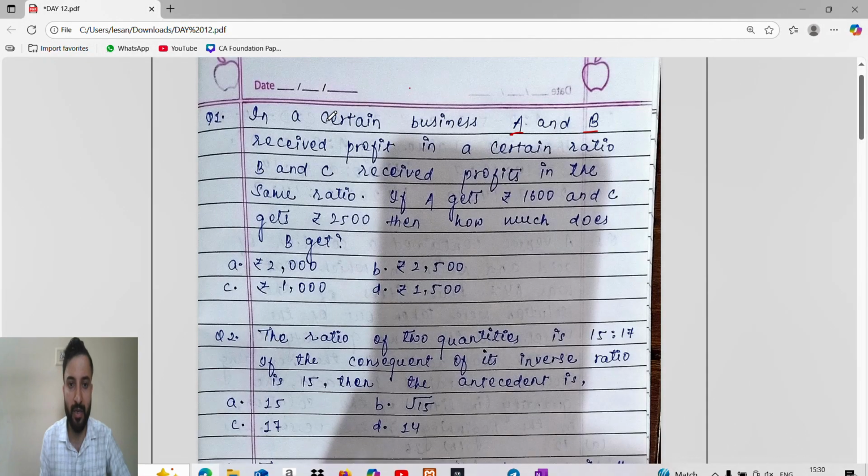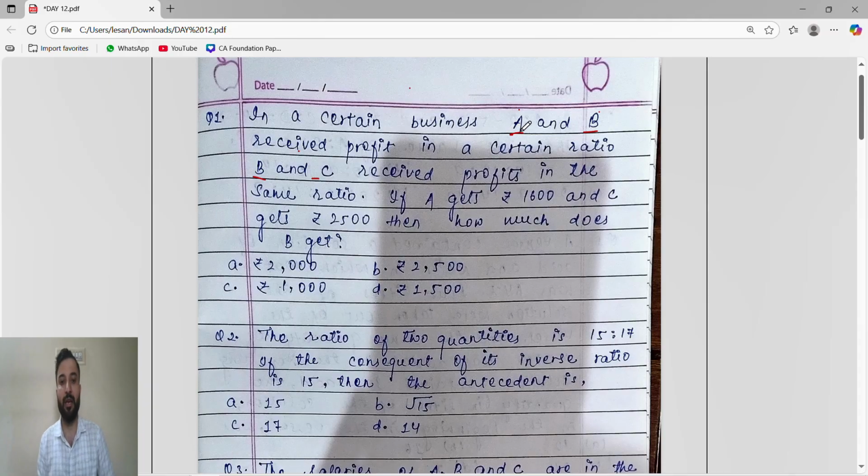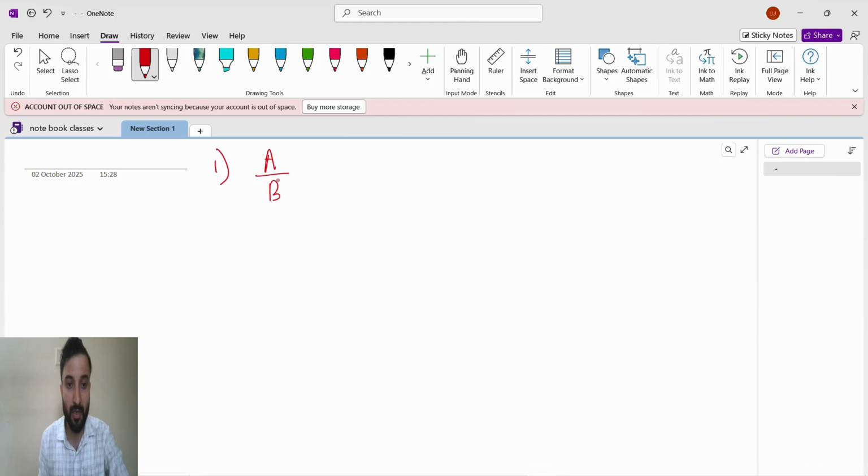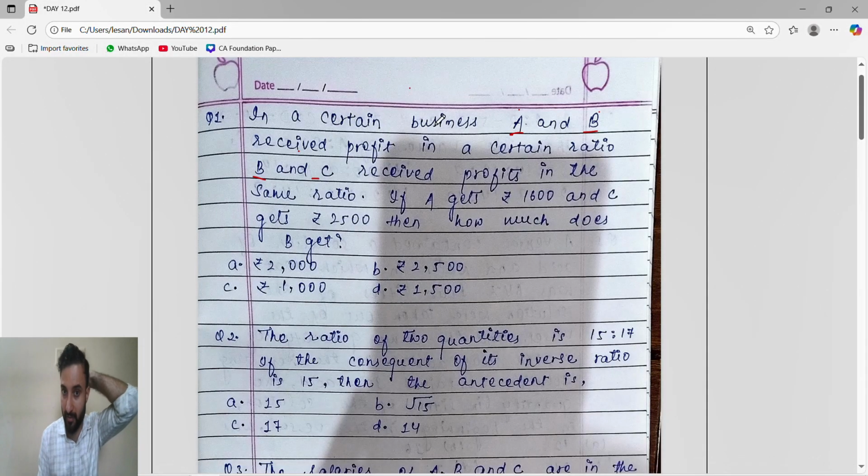In a certain business A and B received profit in a certain ratio, B and C received profit in the same ratio. So B and C received profit in the same ratio, they said. It means the ratio of A by B equals the ratio of B by C for the profit. Here they have said the same thing: A by B equals B by C.